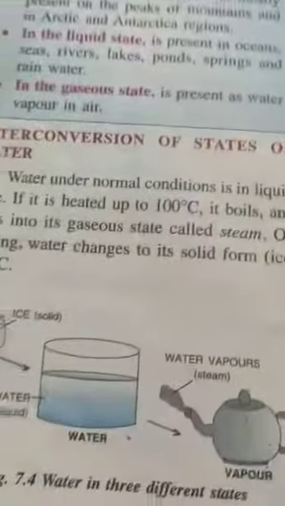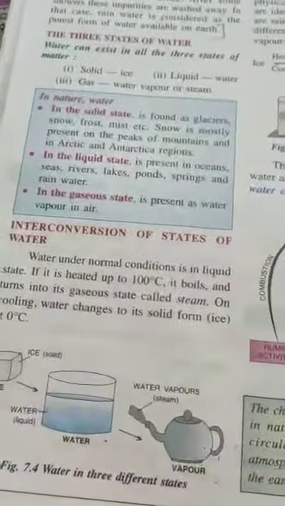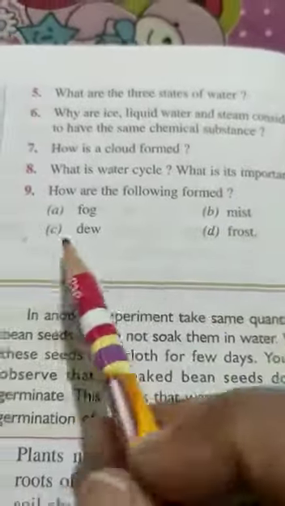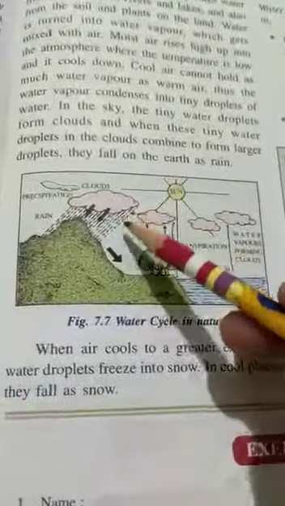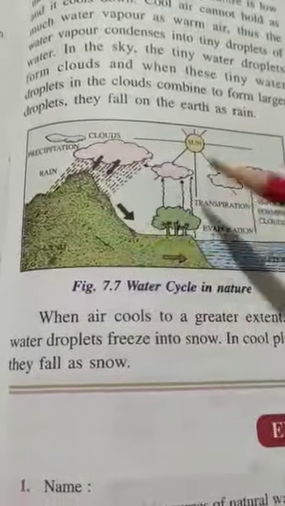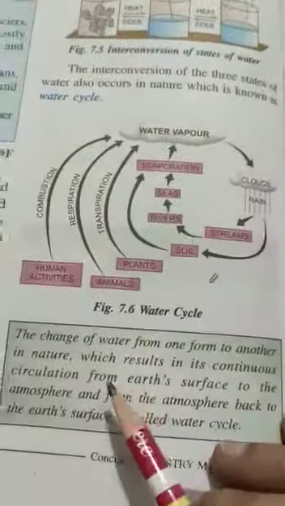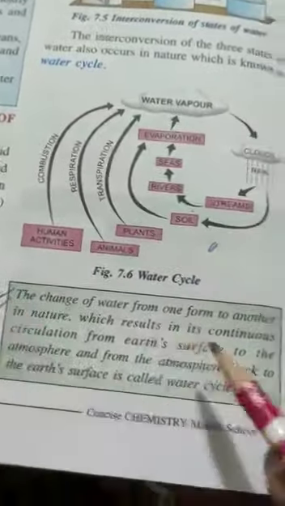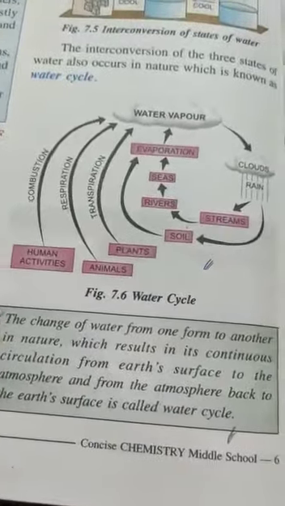Question number 5. What are the three states of water? It is given. The ice, liquid and steam. For question number 6, please write. You can write your answer from here. Okay. This one. How the clouds are formed is again given. Water cycle, what is its importance? Actually, I have already told you water cycle. What is water cycle? Just write here, right from here to here. What is water cycle?